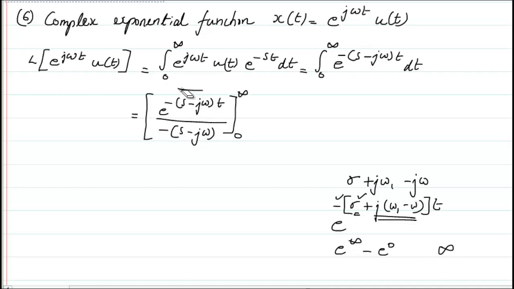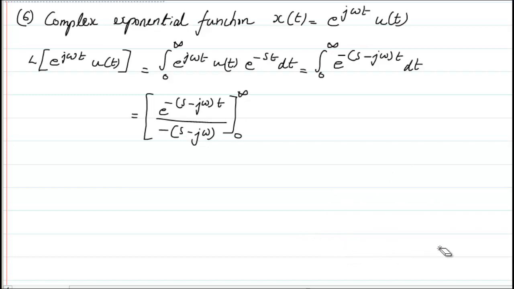That is why we have to assume that this real portion should always be a positive value, or the real portion should always be greater than 0. So I will rewrite this for the real part of s greater than 0.